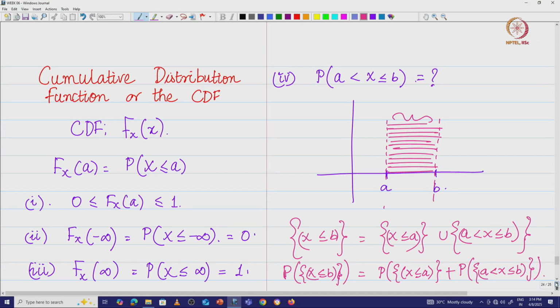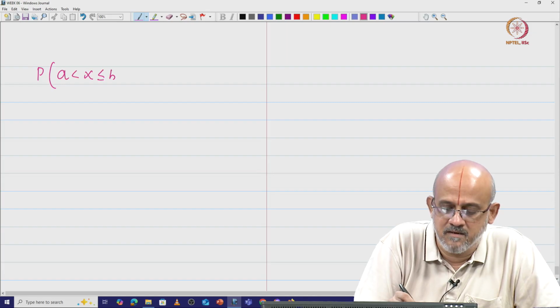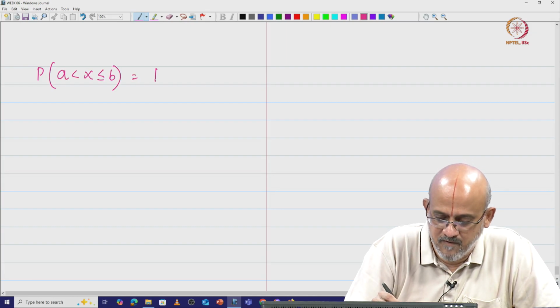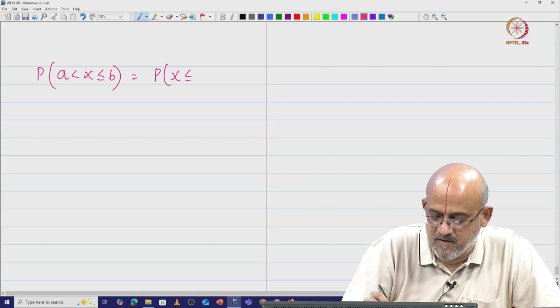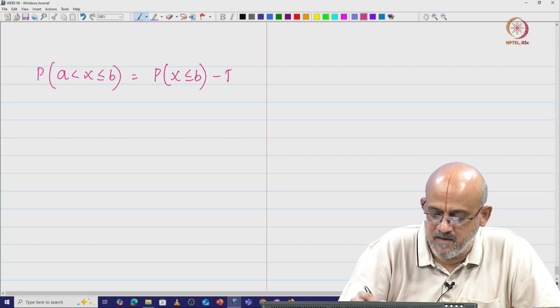Now the last term is what we are trying to calculate, and therefore I will write P of a less than X less than or equal to b is equal to P of X less than or equal to b minus P of X less than or equal to a.